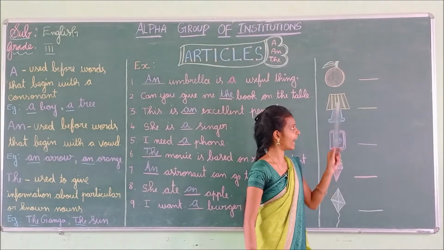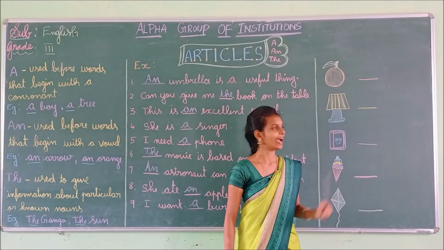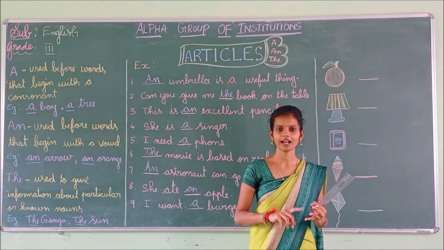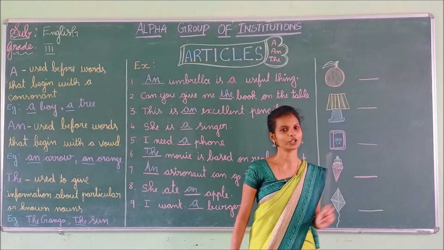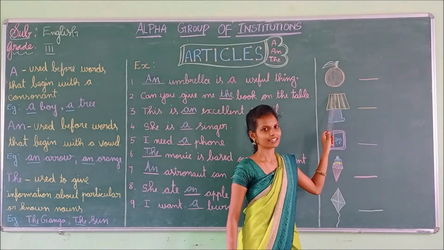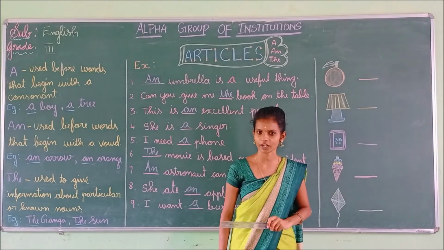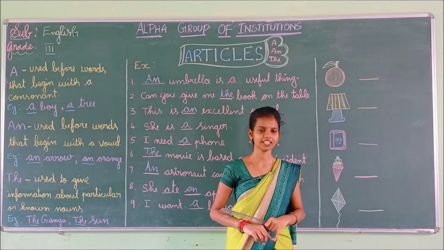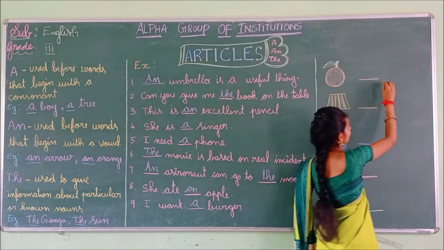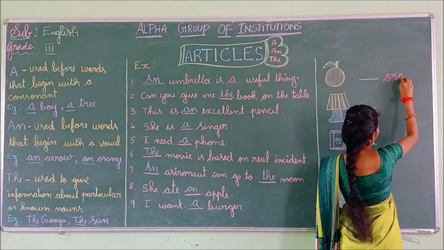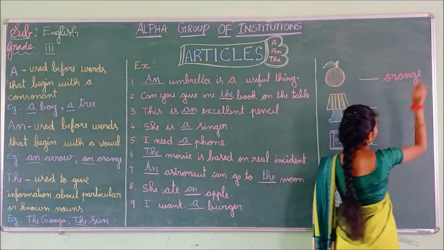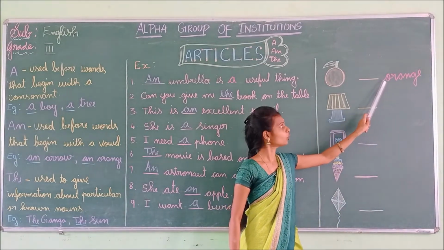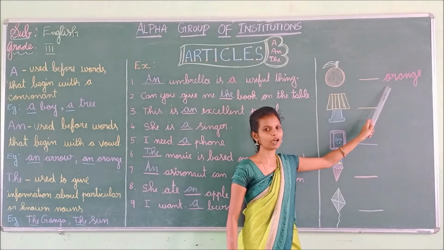Yes. Children, I have given you some pictures. Having these pictures, we are going to find out where we have to use a, an, and the. Shall we? Okay, come. Okay, what is this? Yes, orange. What is the spelling for orange? O-R-A-N-G-E. Very good. Orange begins with the sound O. What is this? This is a vowel sound.